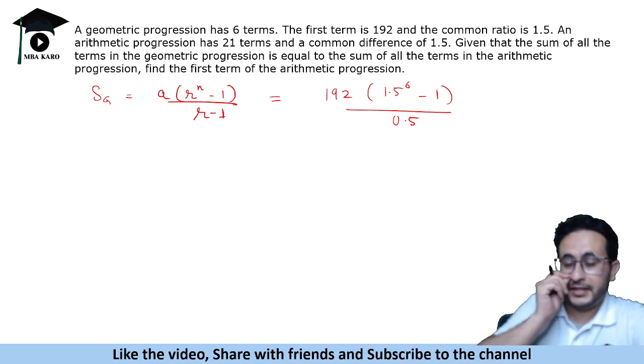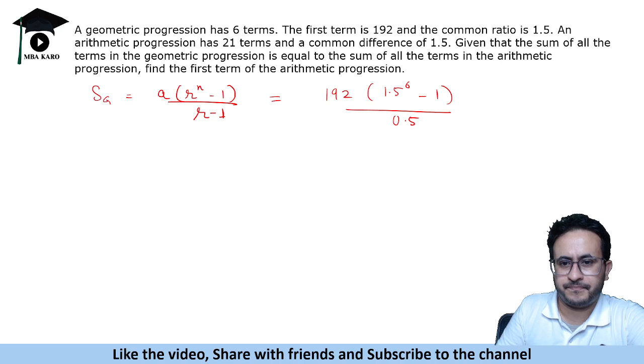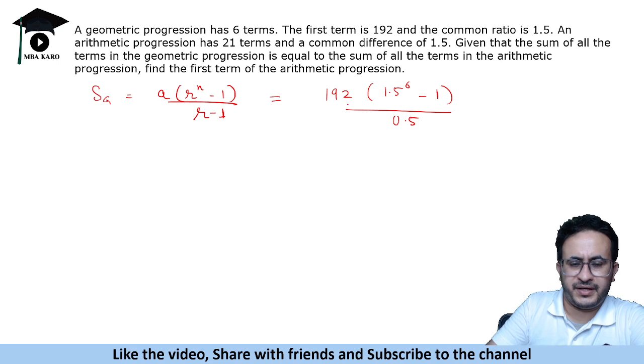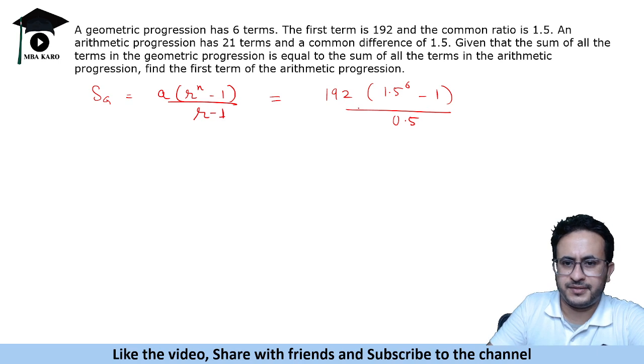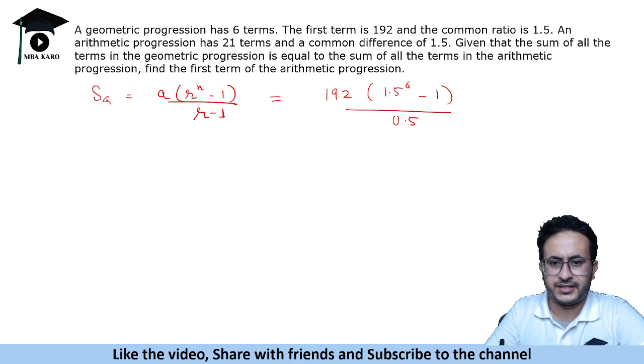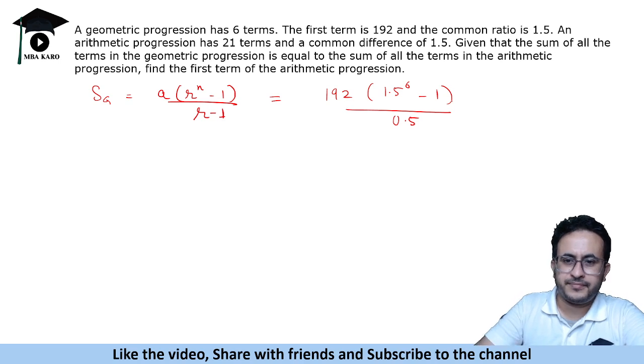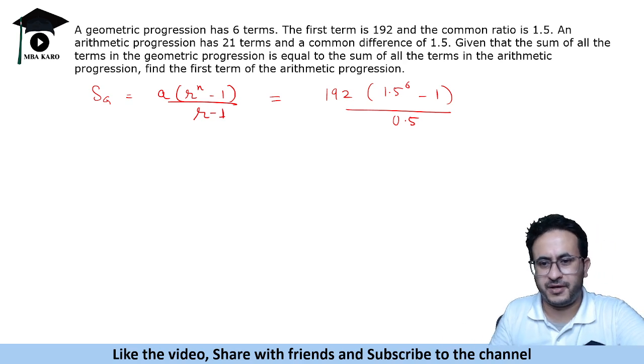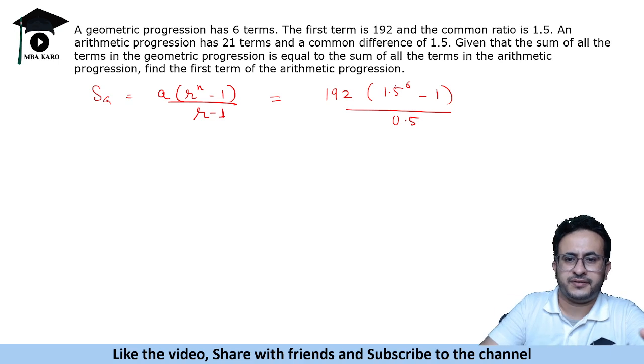So one thing can be done is you can simply multiply by the terms and get the answer, because that is a better way rather than finding 1.5 to the power 6, because we can find the square, we can find the cube, but the sixth power is a big task, isn't it? So let's do one thing, let's find the numbers manually.